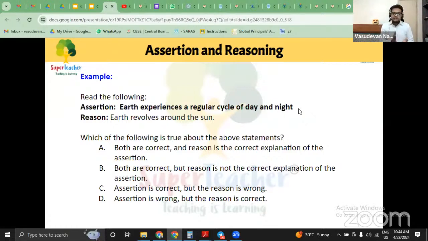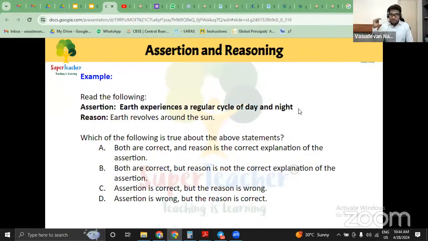So you could have directly asked the students, Earth experiences a regular cycle of day and night because Earth dash around the sun. The students can write revolution or rotation. That's the fill in the blanks way of asking a question, a traditional way of asking a question. But look at the clarity just by making it assertion and reasoning. So the whole outlook of teaching a particular chapter through competency-based education is entirely different. It's super different with super level of clarity, and many times even as a teacher we get trapped in the confusion over here, right?